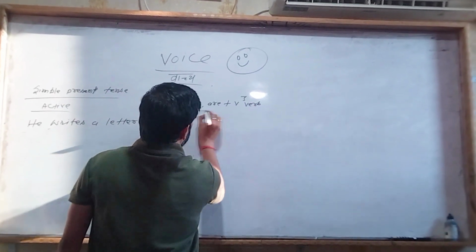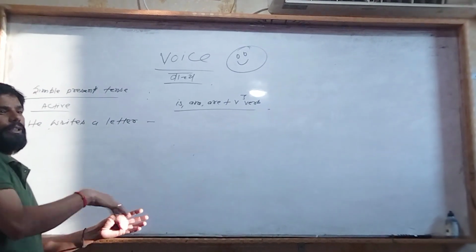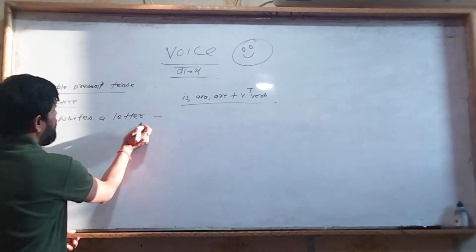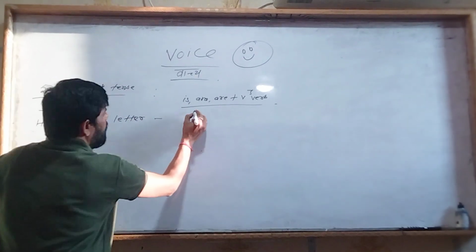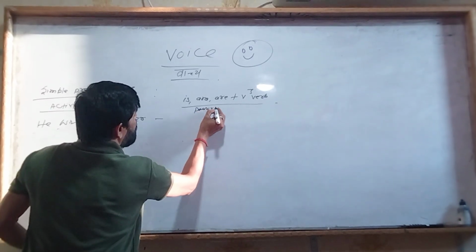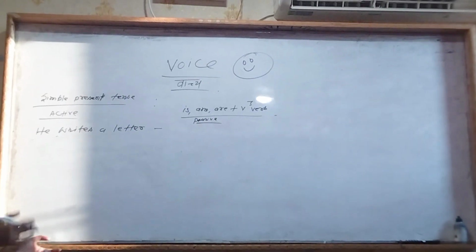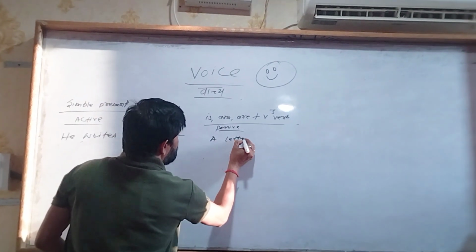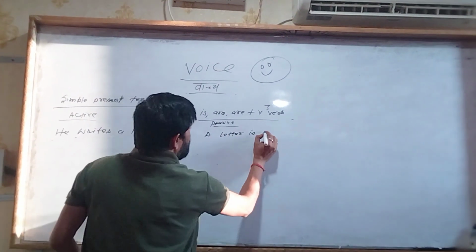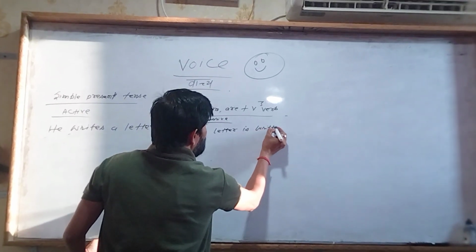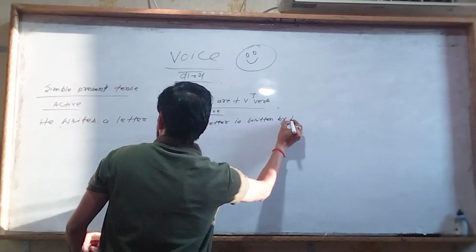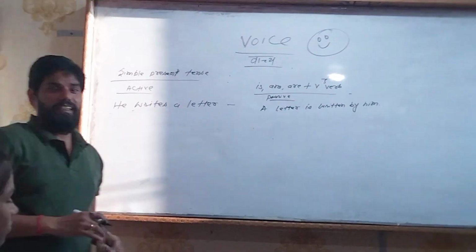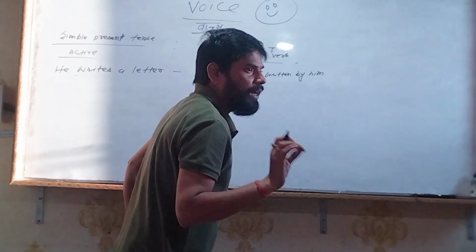Okay, fine. And here what is happening? Subject becomes object, object becomes subject. How? So he writes a letter. If the passive will be, what will be? Ritu, you stand and just tell me what will be. A letter is written by him. Everyone, please clap for him. Very good. Actually, I'll tell you this is the proper answer.